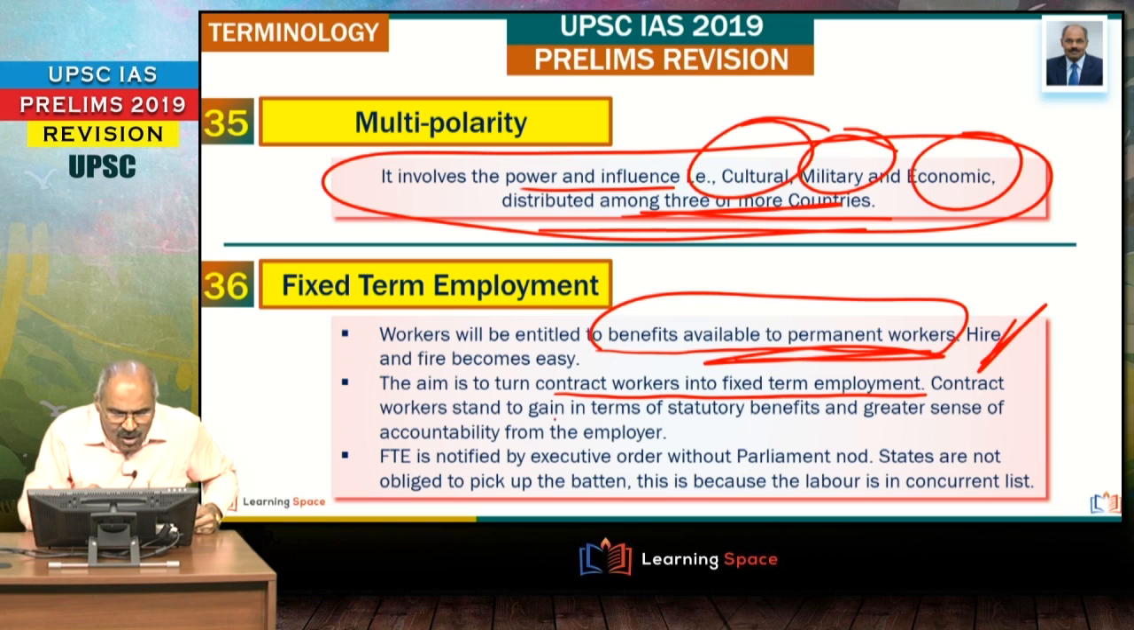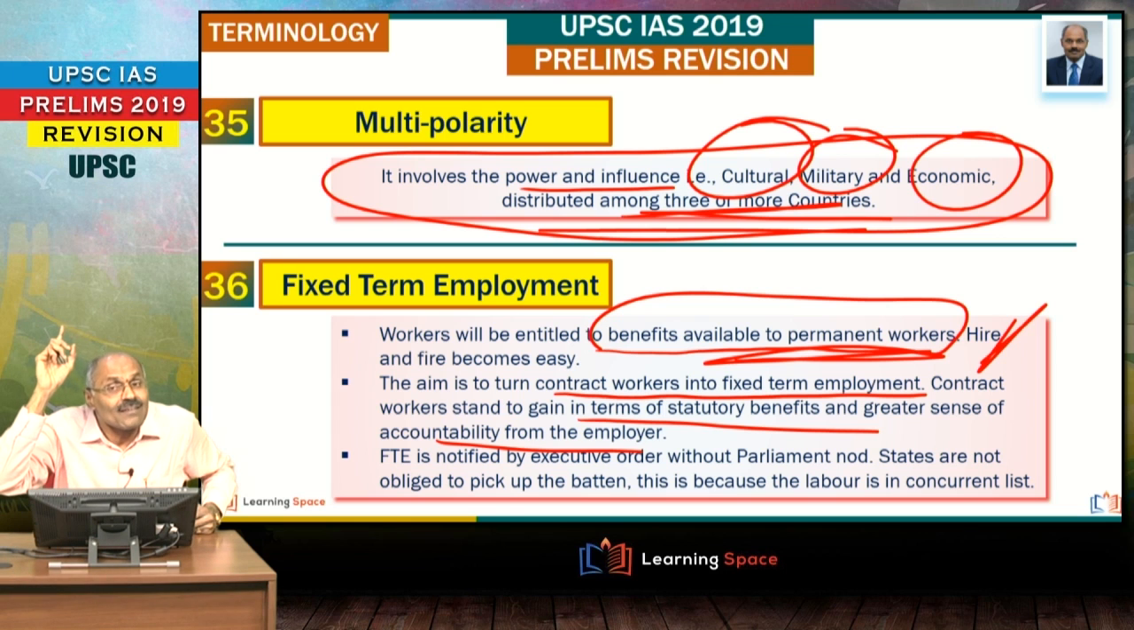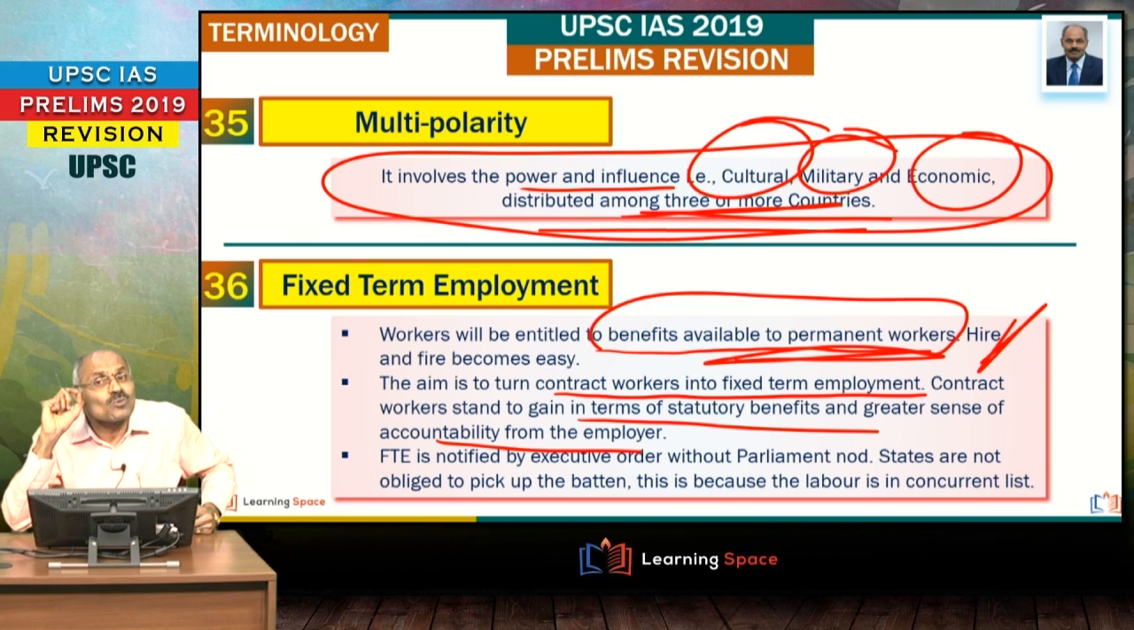The main concept of fixed term employment is to turn contract workers into fixed term employment, so that contract workers stand to gain in terms of statutory benefits and a greater sense of accountability from the employer, right? The main aim is, instead of contract workers, under fixed term employment, companies will recruit employees on a fixed term contract basis, maybe for 6 months, maybe for 3 months, and at the same time they are eligible for all statutory benefits just like the regular workers. And here the important aspect is companies can hire and fire whenever they want. That is the important aspect to note, right?